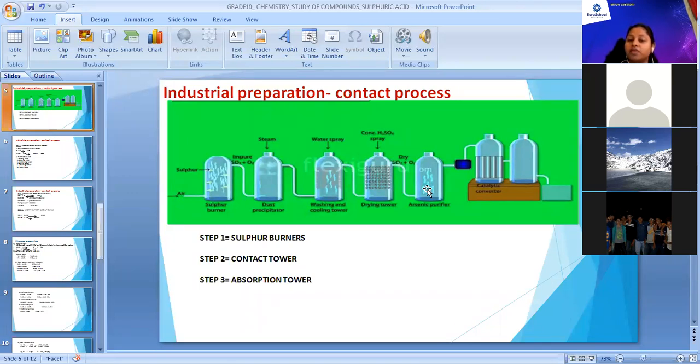Now you can observe that blue colored box. Can you observe that blue color box after arsenic purifier? Yes, that blue colored box is a light box or light testing box. It is a box where inside there is complete dark, and then we pass light through it. Due to the presence of light, we can observe the presence of impurities, right? If there are no impurities, we pass that SO2 gas to the next chamber, which is your catalytic converter.